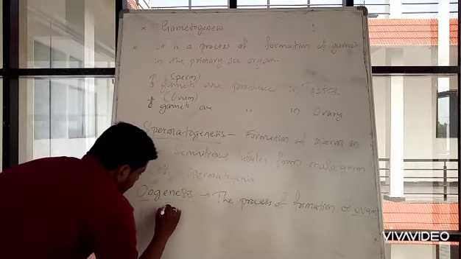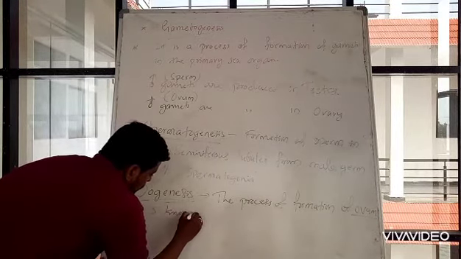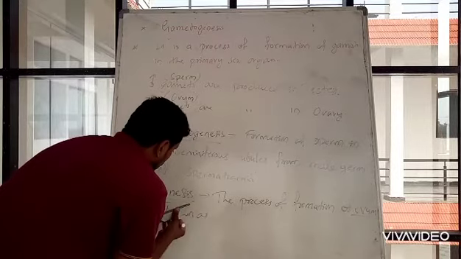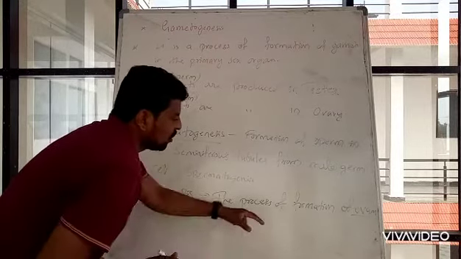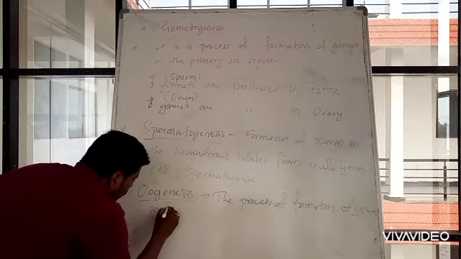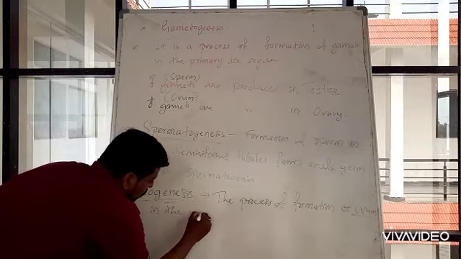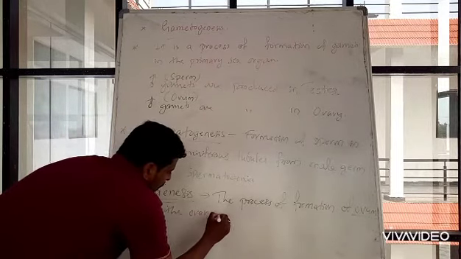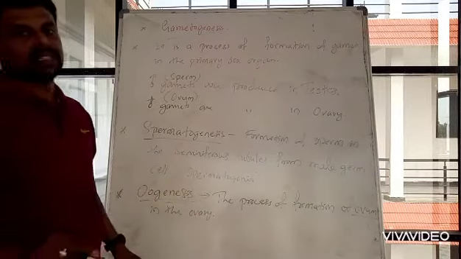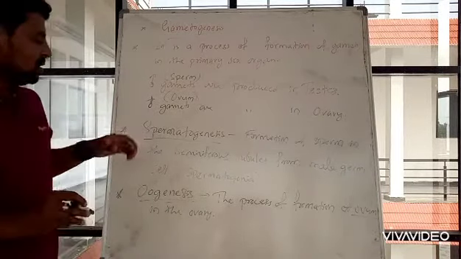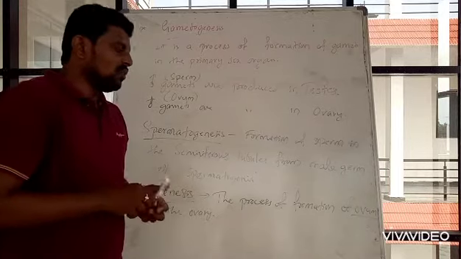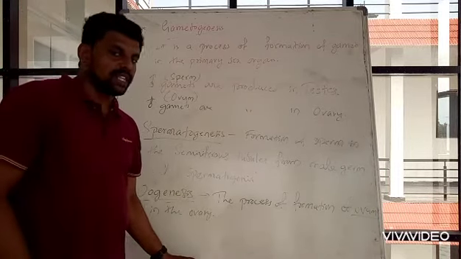Generally, the process of formation of ovum in the ovary is known as oogenesis.